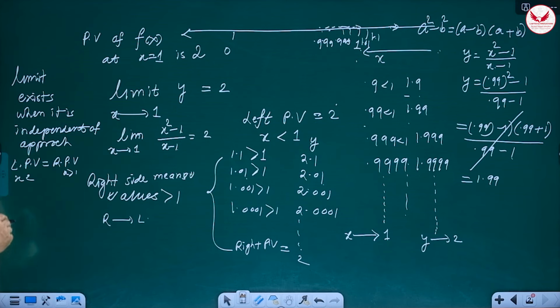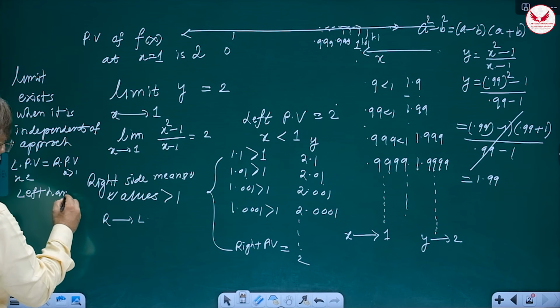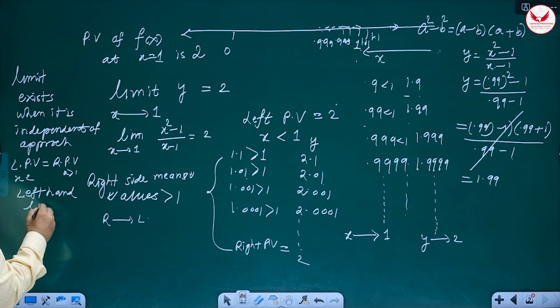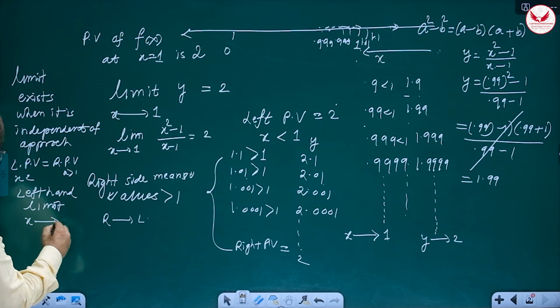But this predicted value is my invention. In mathematical terms, it means limit. So, I'll say left hand limit. That means x is approaching 1, but only from one side.